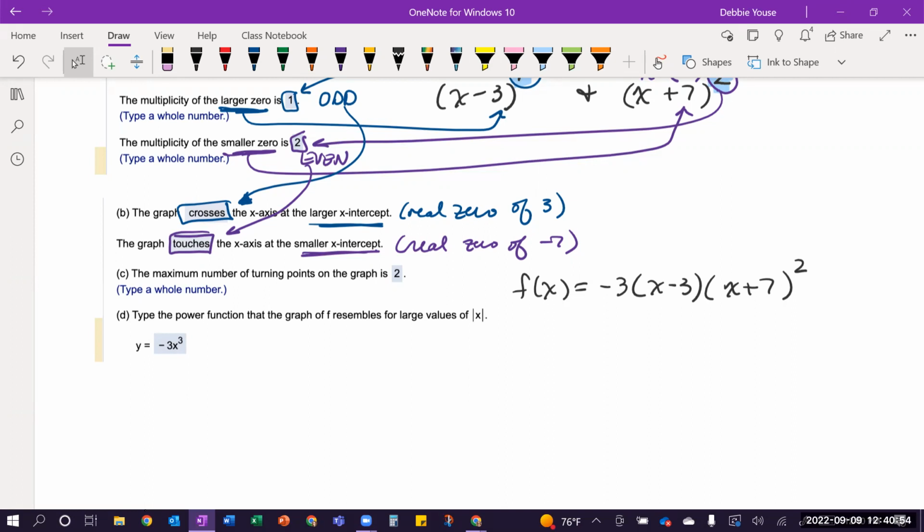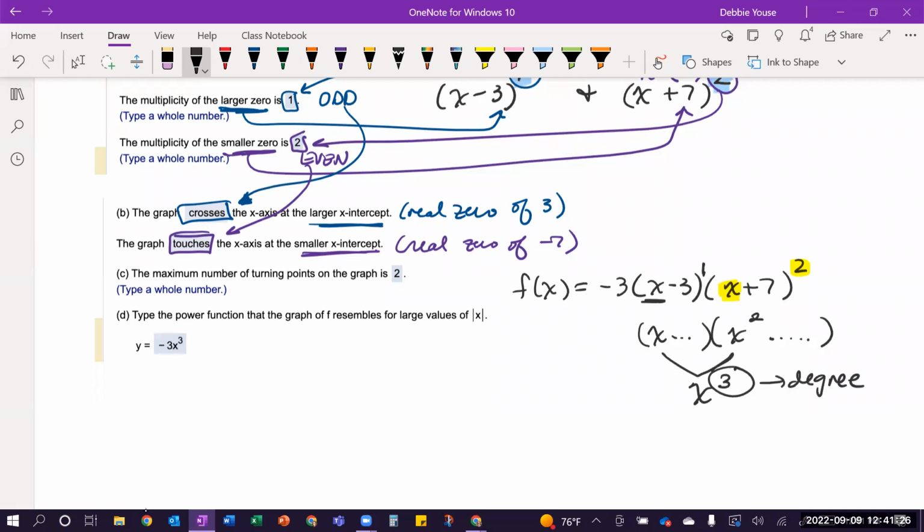So imagine if this was multiplied out, this x plus 7 as a group squared would eventually lead to something that starts with x squared and then other terms. And then this linear factor here, because this had a power of 1 on the factor, that would just be an x and then my x minus 3. And then I've got this -3 coefficient that doesn't have any powers with it. So if I put these two together, that's going to give me an x to the 3rd power, which means 3 is my degree, okay, which is n.